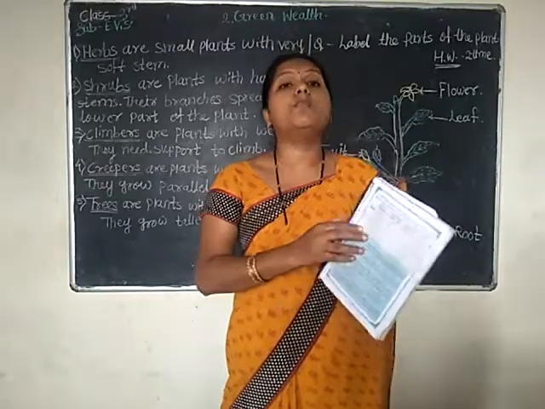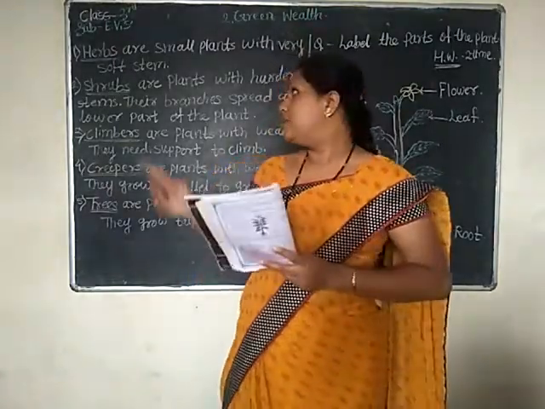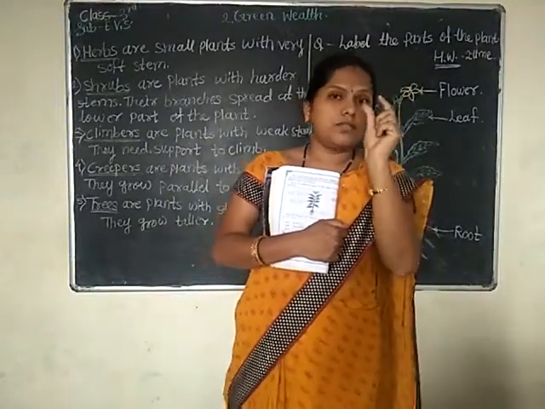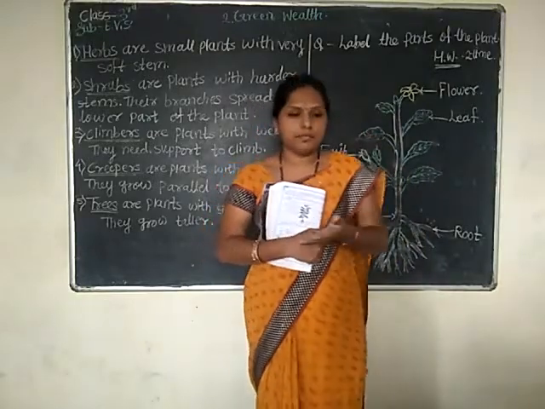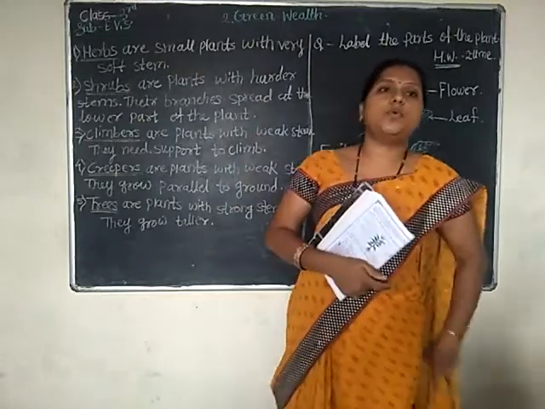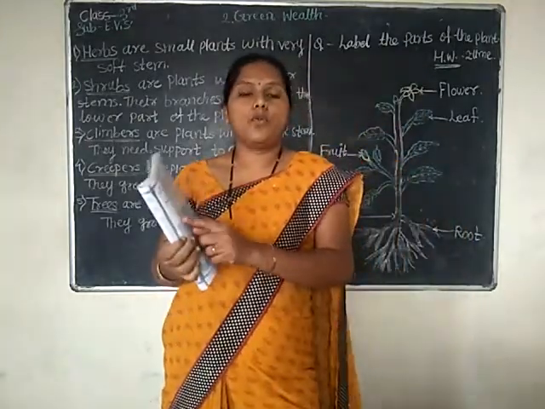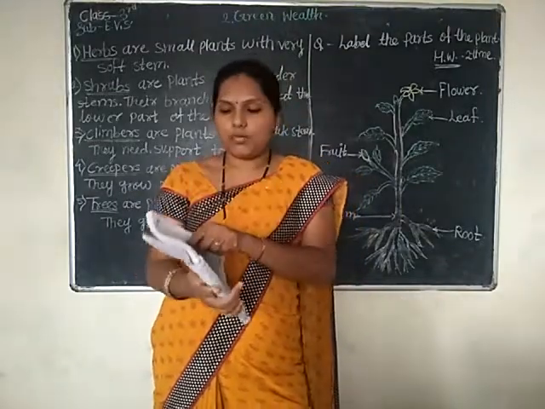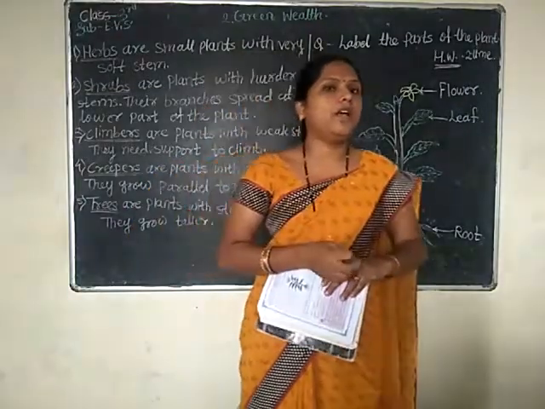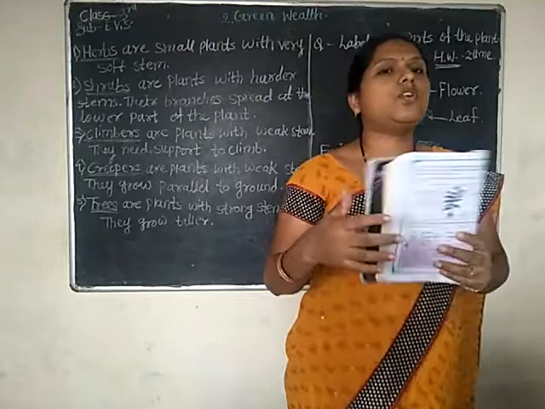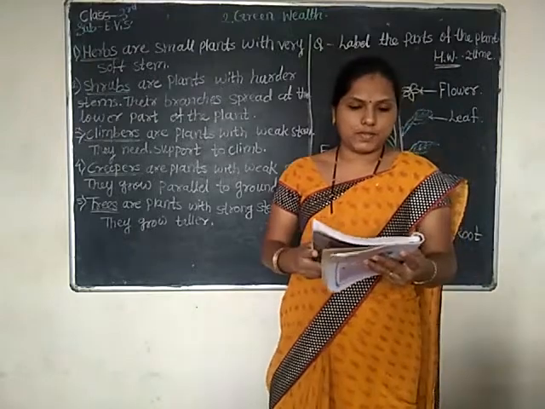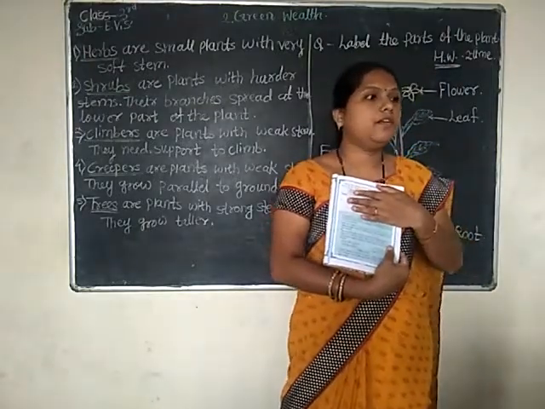Next one, take the rose plant. Rose comes under shrub again. Why? Because rose has a little bit hard stem and all the branches spread out at the lower part of the plant. So first write down rose, second column shrub, third column you have to write flower. Are you using rose leaves anywhere? No, you are using the flower. And the use of the flower is decoration. We are using the flower for decoration purpose. Are you getting this? Column completed?